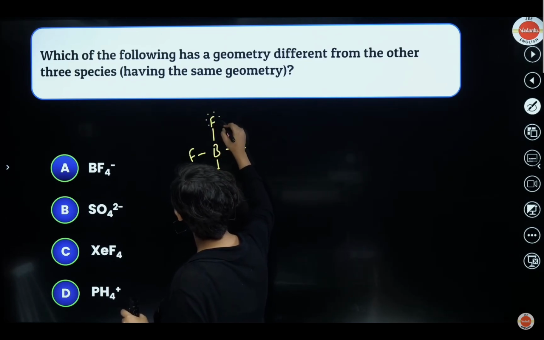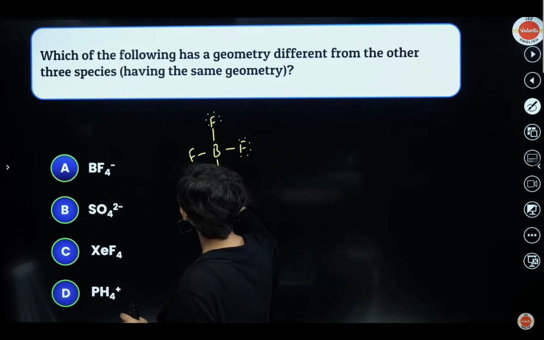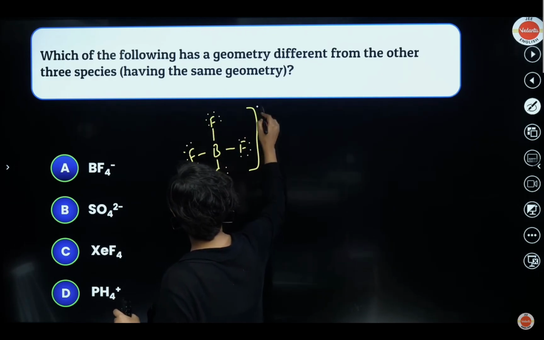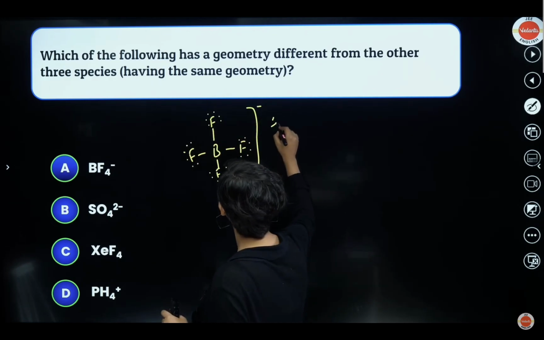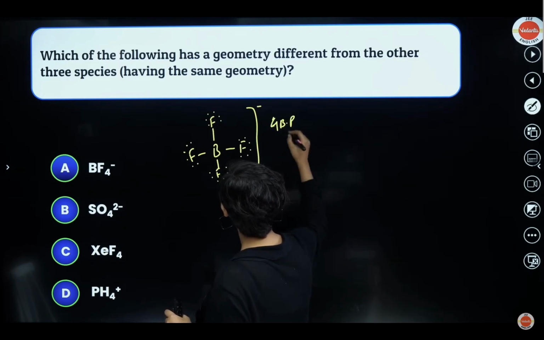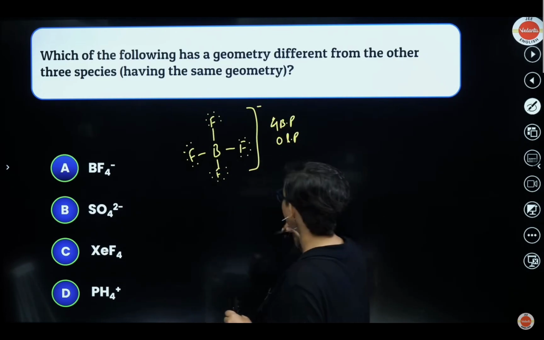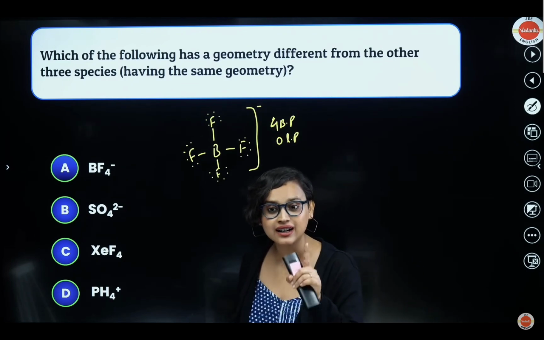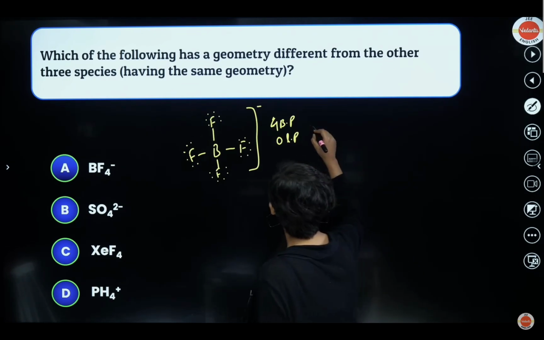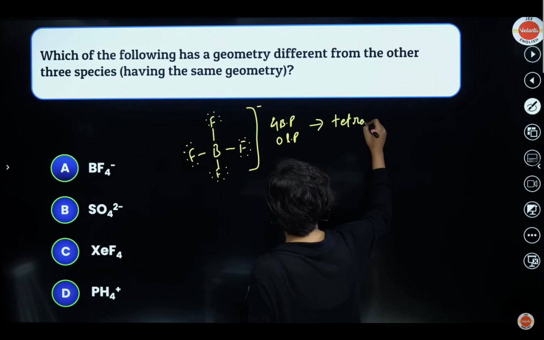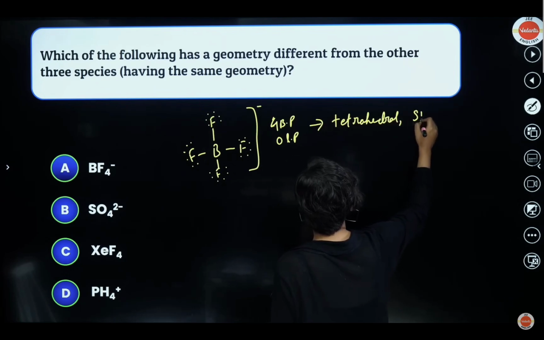So each fluorine has 8 electrons, and I can write the minus charge here. Now, how many bond pairs do I have? I have 4 bond pairs and 0 lone pairs, so steric number 4. Steric number 4 is what? Tetrahedral, with sp3 hybridization. Got it? Tetrahedral, sp3 hybridization.